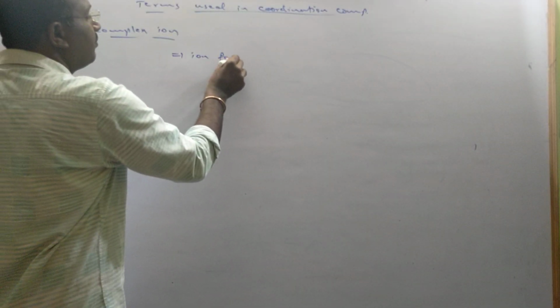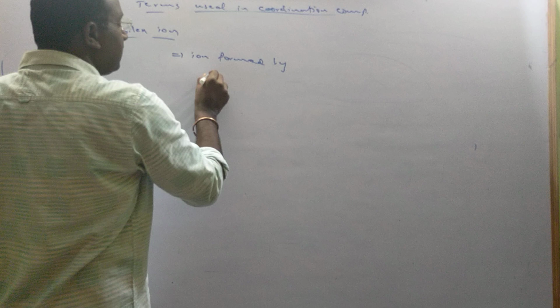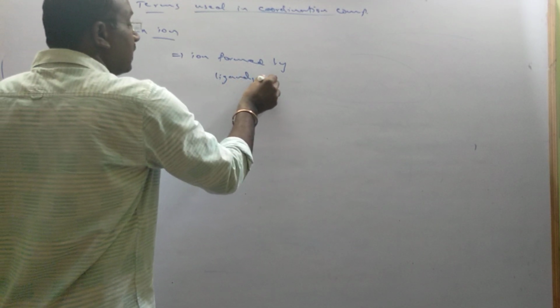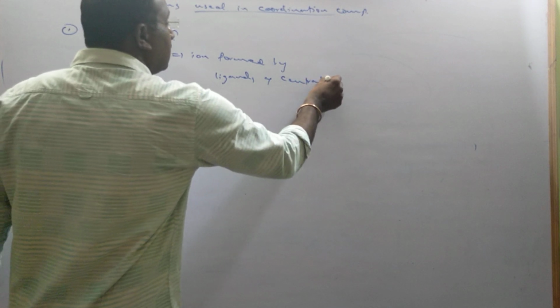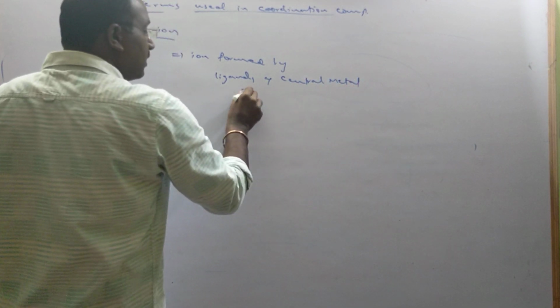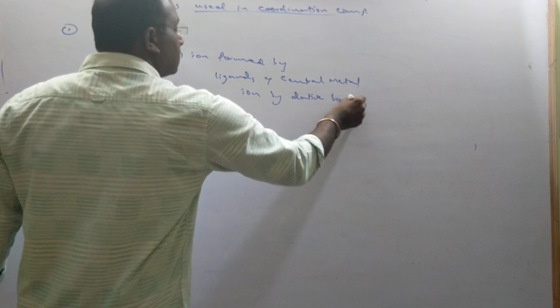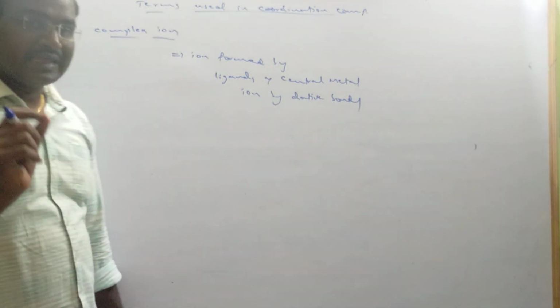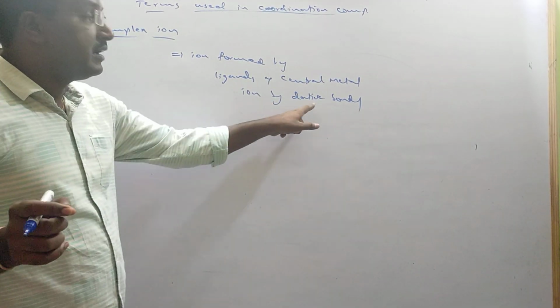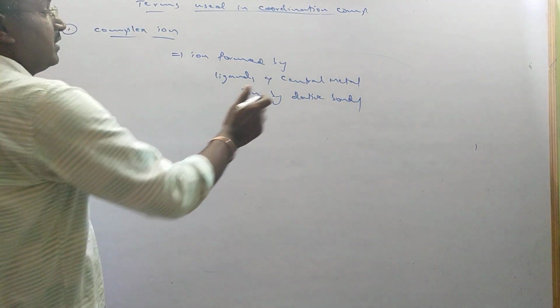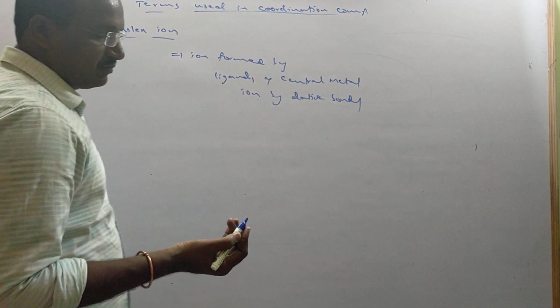Complex ion. The simple concept. What is a complex ion? A complex ion is the ion formed by ligands and a central metal ion by dative bonds. Dative bonds means coordinate covalent bonds. They are called complex ions. I'll take one example.